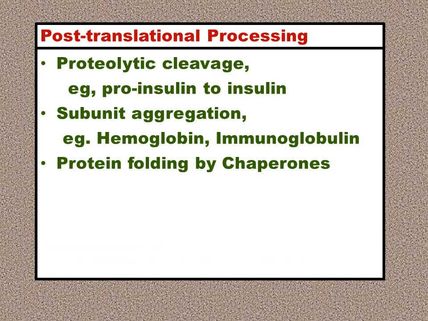Now we come to post-translational processing; that was protein sorting that we had discussed. What happens to the nascent or newly formed protein? Now suppose it is insulin. It is synthesized in the form of proinsulin. So there is proteolytic cleavage possible. Proinsulin is converted to insulin, or there is subunit aggregation, wherein certain subunits must be brought together, as in hemoglobin and immunoglobulin, or there may be simply folding of the protein brought about by units called chaperones.